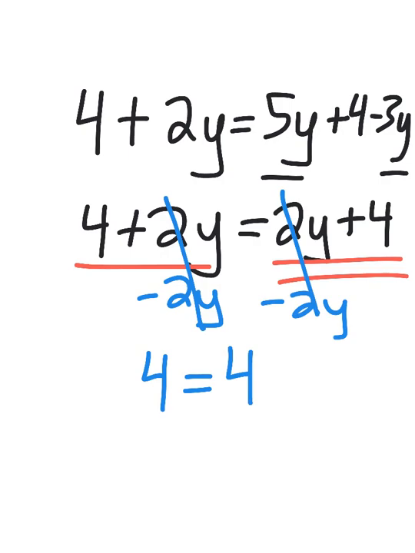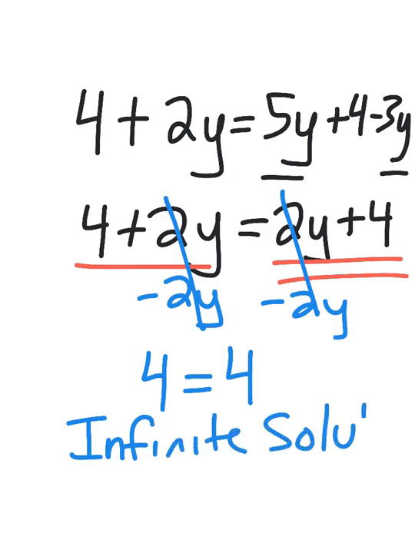When you get something equal to itself, that's called the identity. 4 does equal 4, so that means there are infinite solutions. So you can substitute anything you can think of for x, or for y, sorry, and you would come out with the exact same thing because you really have the same expression on both sides.